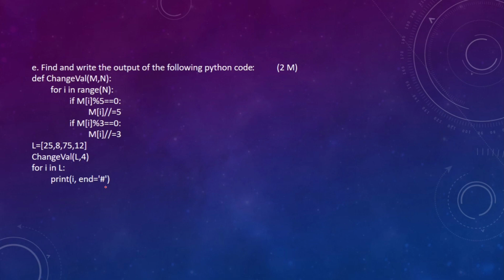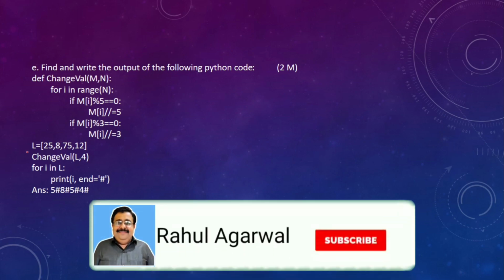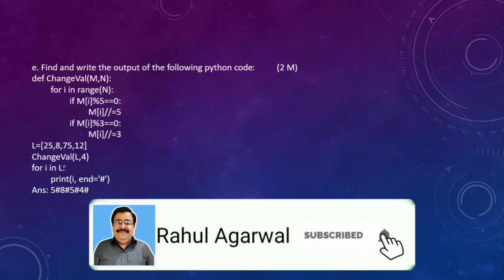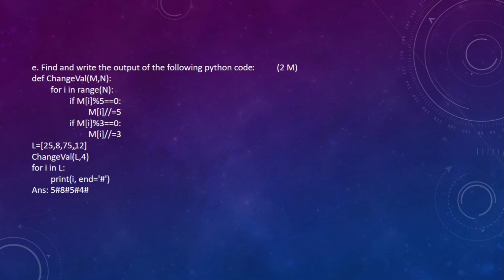Okay, so now let us see. This is the answer: 5#8#5#4#. Now, if you are not able to understand, I will tell you the execution process. First of all, L equal to 25, 8, 75 and 12. change(L, 4).